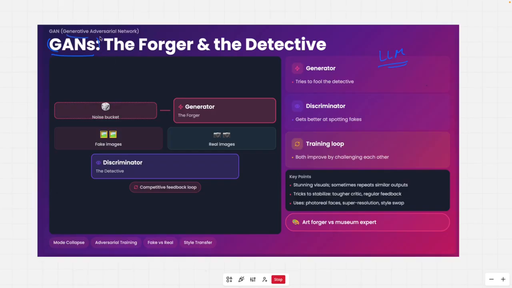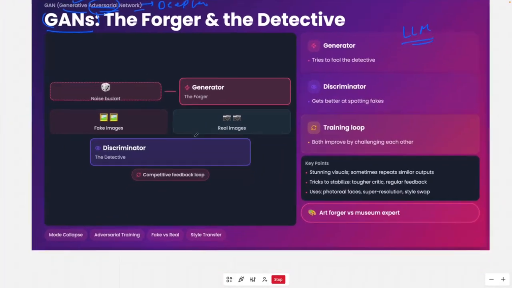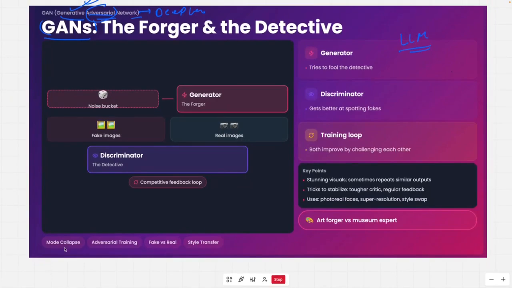GAN is Generative Adversarial Network. Now, generative we understand. Basically, it is able to generate things, right? What is this adversarial? We'll come to know. And network, because it's a deep learning network. So we will understand why this word adversarial is used here. Now, I have listed some keywords here that you can just take at face value for now. Once we understand this model in depth, we will explain all these terms.